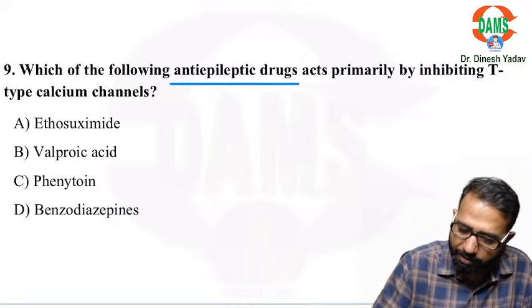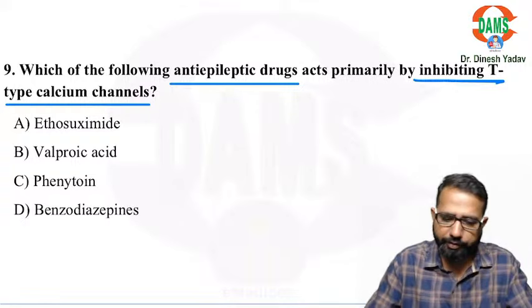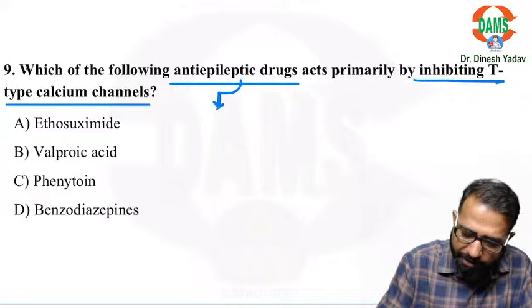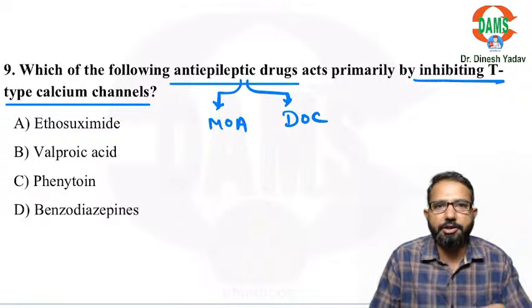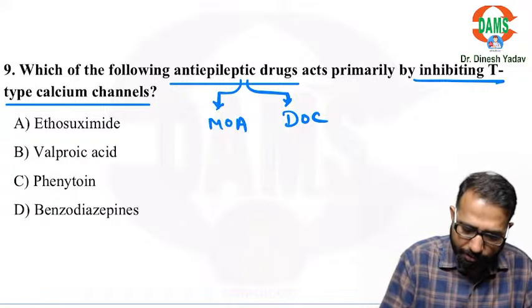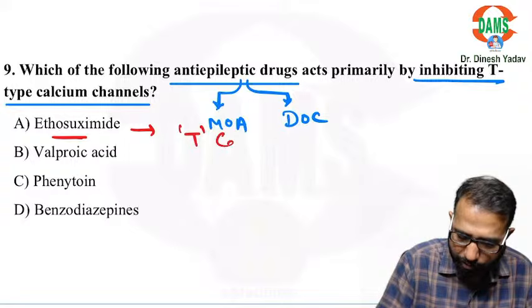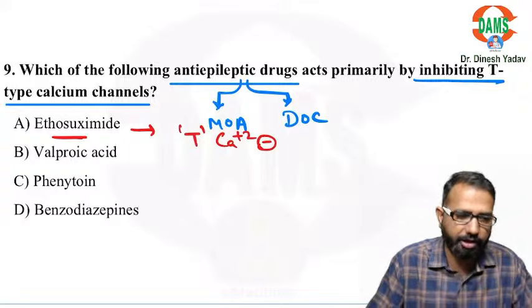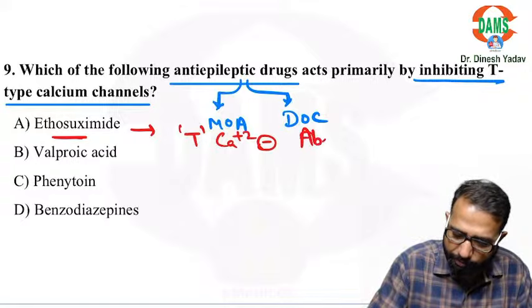So which anti-epileptic acts primarily by inhibiting the T type calcium channel? In anti-epileptics, there are two types of questions. Either they will ask you the mechanism of action, or they will ask you the drug of choice or first line drug. So out of these, you see ethosuximide is the T type calcium channel blocker. It is the T type calcium channel blocker, and it is the drug of choice for absence seizure.